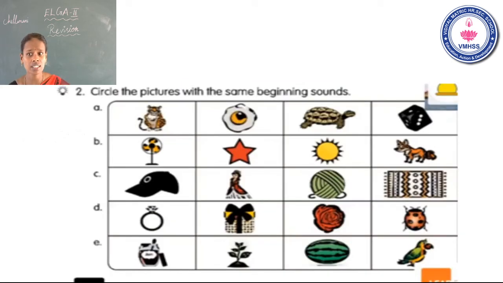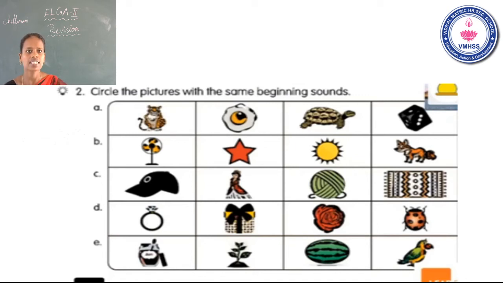Circle the pictures with the same beginning sound. They given 4 pictures, students. We can find the same beginning sound pictures. Okay. See the first one. First one is tiger.